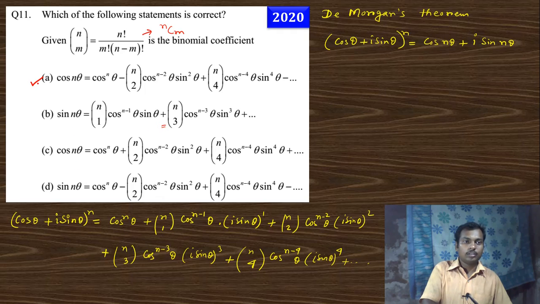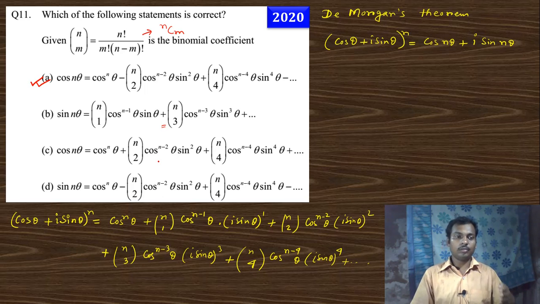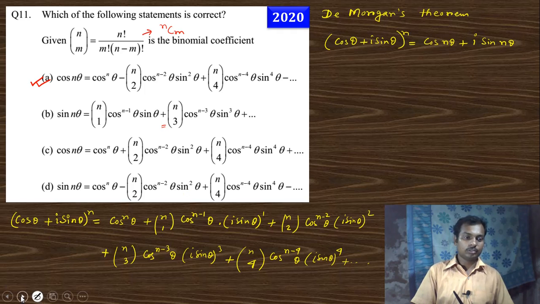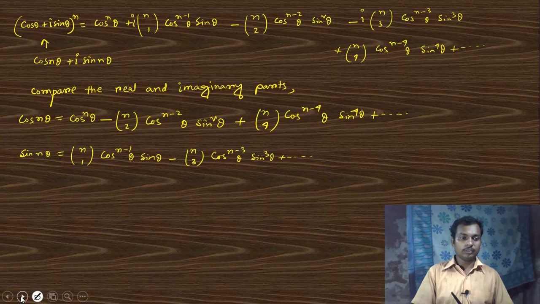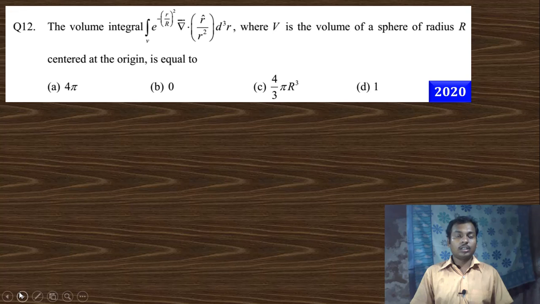So our answer is option number A is the correct answer. Clear? You should remember the De Morgan theorem and just binomial expansion, you get the answer of this question. Clear? Next question. The volume integral of this